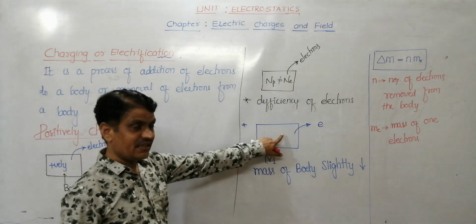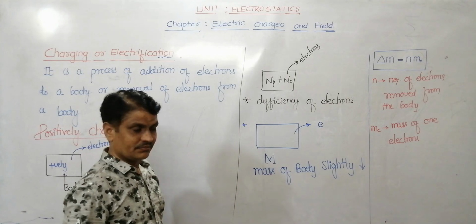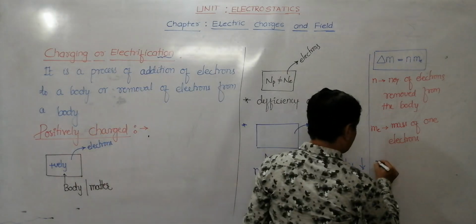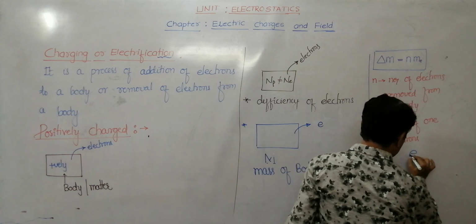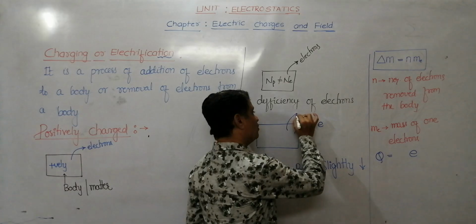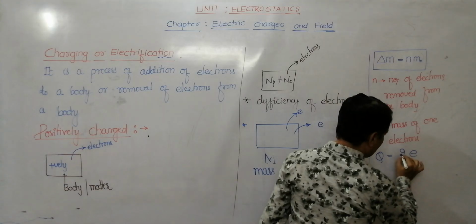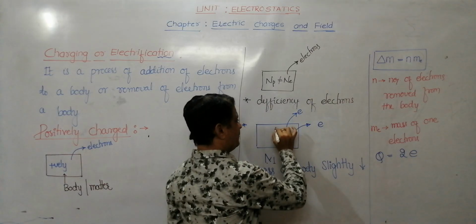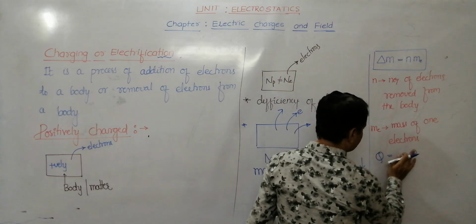E charge is removed. Therefore, if I remove one electron, then the charge of the body is E. If I remove 2 electrons, then the charge of the body is 2E. If I remove 3 electrons, the charge of the body is 3E.